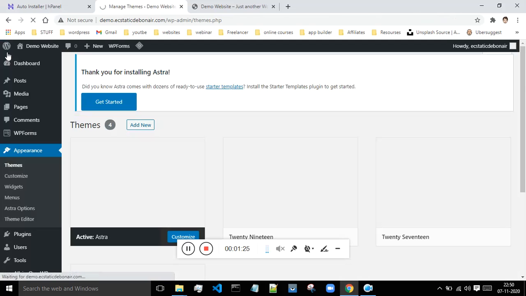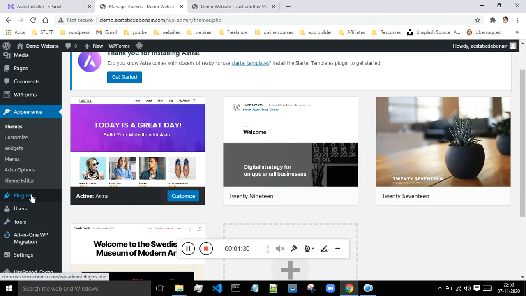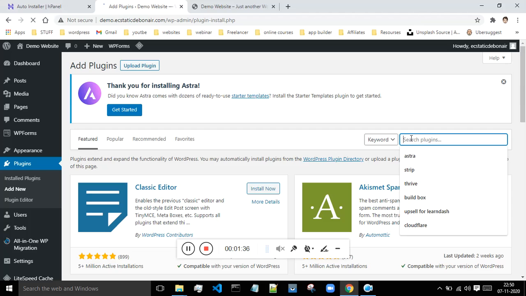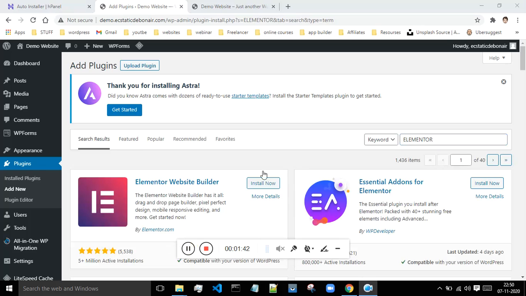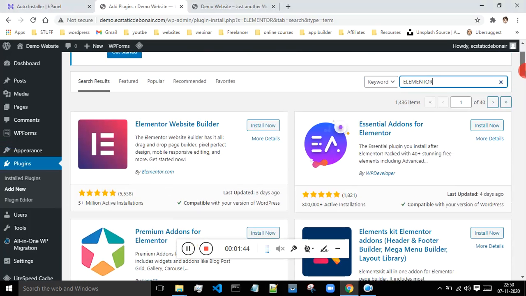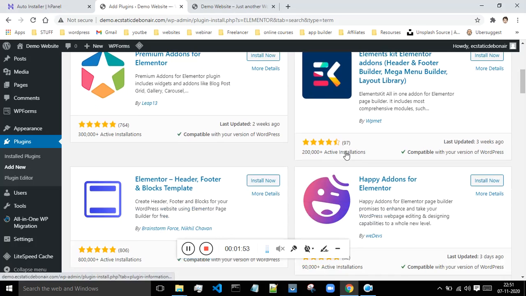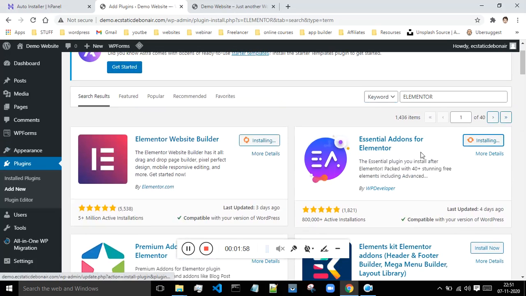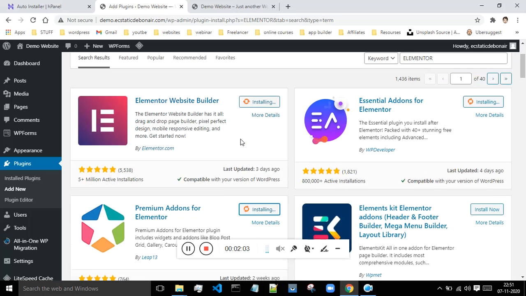Just click on this cross and get out of there, and now search for plugin over here. Click on plugin, add new, and search for Elementor. After that you will get these results. Scroll down and install this one, and there are some other snippets available over here which you can install if you want. You can install this one also, and this one, and this one as well. These are the four to five snippets which you have to install.